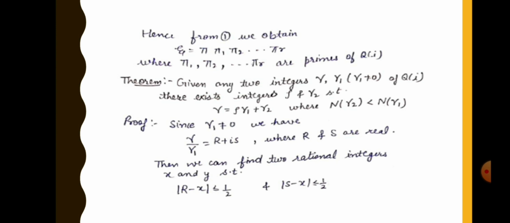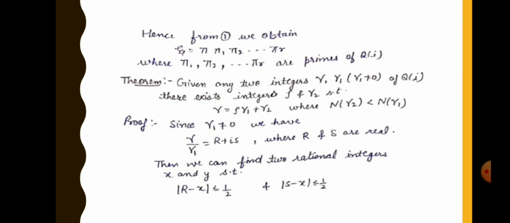Another theorem. Given any two Gaussian integers gamma and gamma 1, not equal to 0, then there exist Gaussian integers rho and gamma 2 such that gamma is equal to rho gamma 1 plus gamma 2, where norm of gamma 2 is less than norm of gamma 1. Since gamma 1 is non-zero, we take gamma by gamma 1.